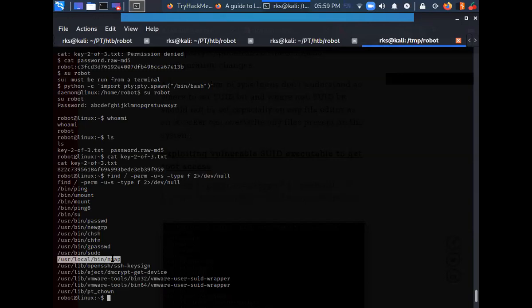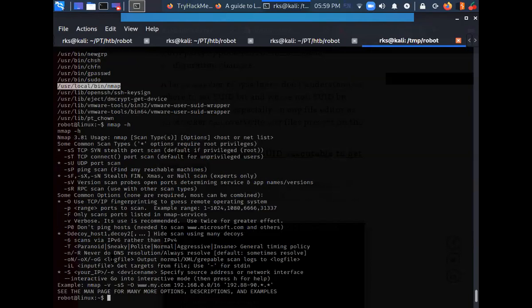For that, first of all, I should check the version. Let's do nmap -h. Opening up the help menu, I can see the Nmap version 3.81. This is a very old version of Nmap. In the older version of Nmap, there was a flag that was --interactive, and this --interactive flag can be used to